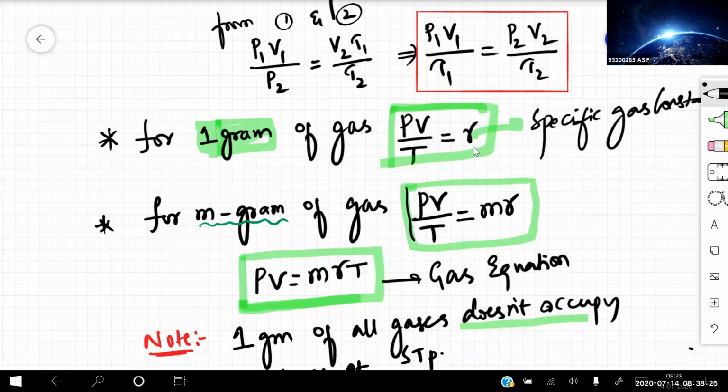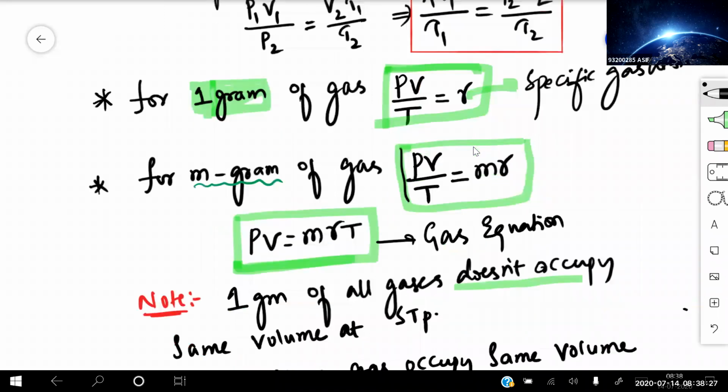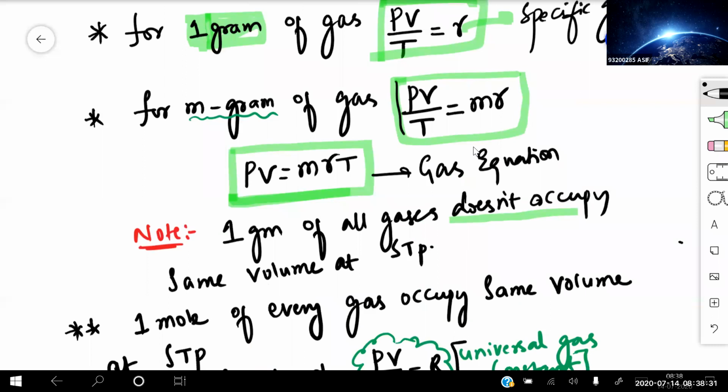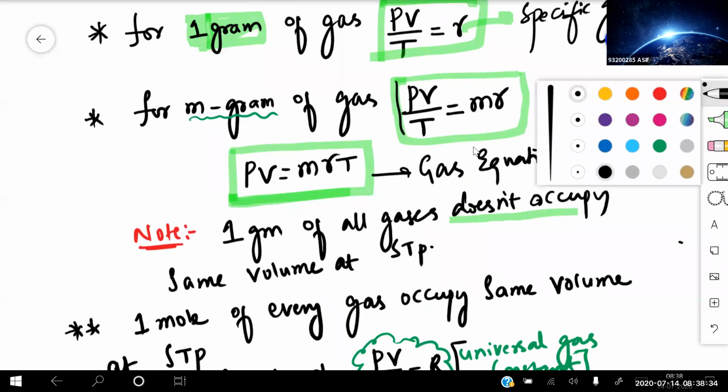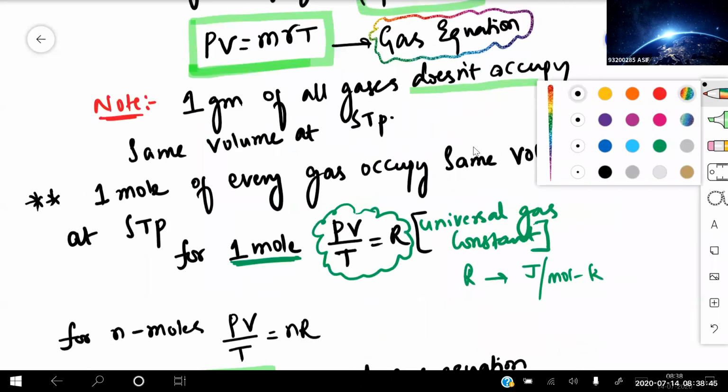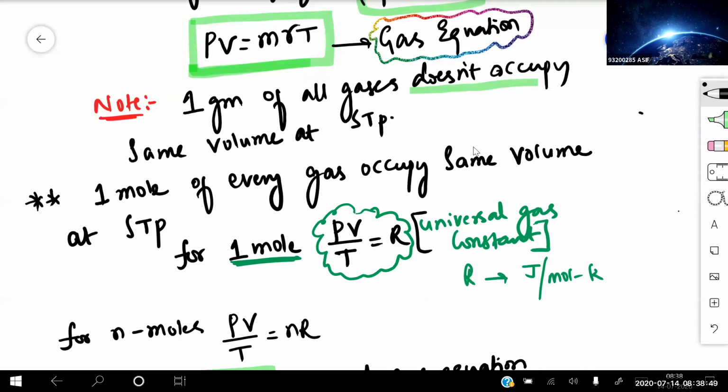For m grams of a gas, PV/T = m into R. So PV = mRT, which is known as the gas equation. This one is your gas equation. Now, 1 gram of every gas doesn't occupy the same volume at STP conditions. So we are not talking in terms of grams, we are talking in terms of moles. 1 mole of every gas occupies the same volume at STP. That is a very important point.